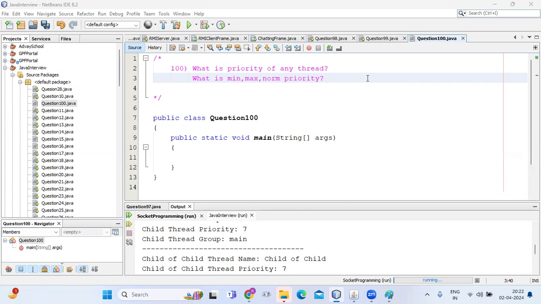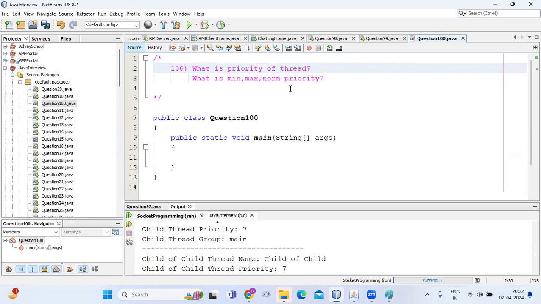So the next interview question may ask you: what is the priority of any thread? What is the priority of a thread? Or they can ask you: what are the min, max and norm priority?